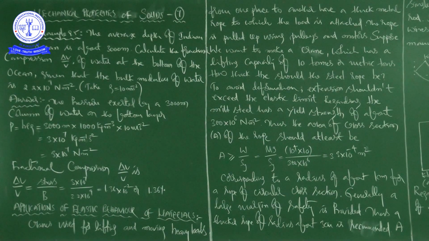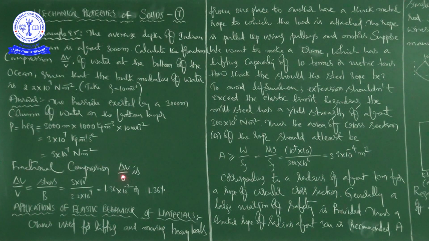See here, kg per meter per second square, right? Anyhow, there we are getting 3 into 10 power 7 in terms of Newton per meter square. Pressure value we got it as 3 into 10 power 7 Newton per meter square.